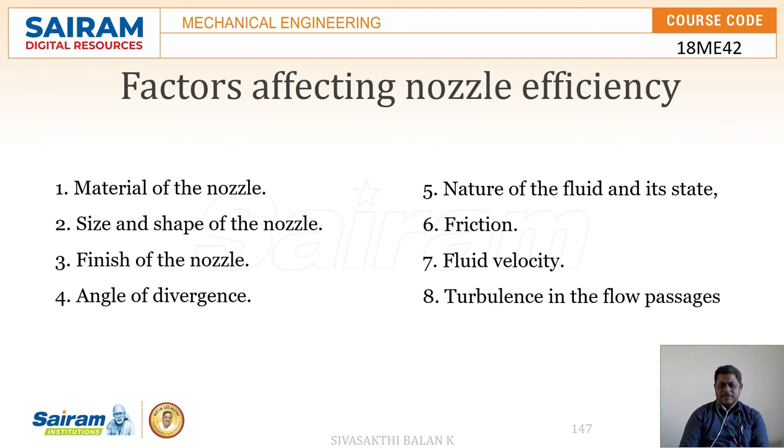The angle of divergence is another factor, and the nature of the fluid and its state, and friction between the steam and the surface of the nozzle, and then fluid velocity as well as turbulence in the flow passage will cause a decrease in the nozzle efficiency of the steam nozzle.